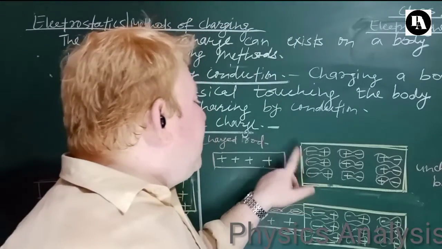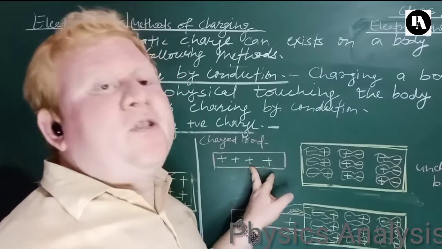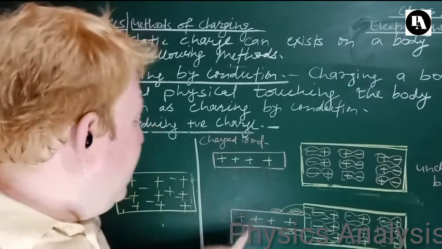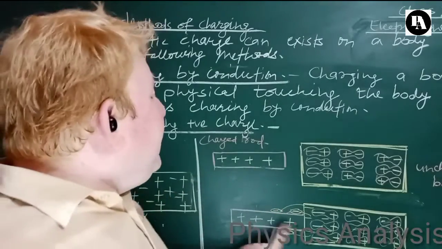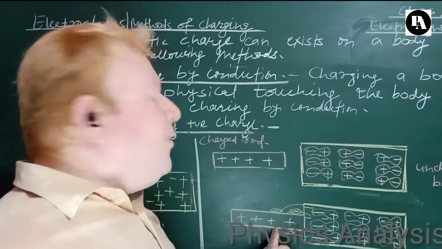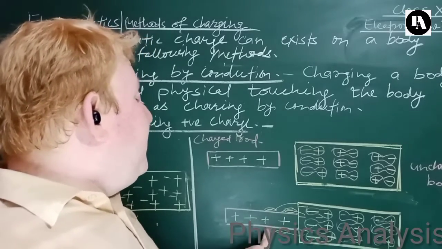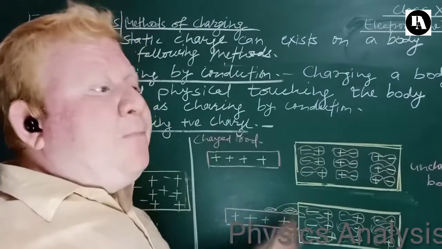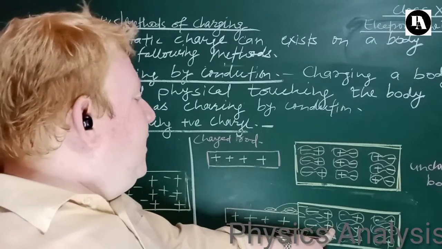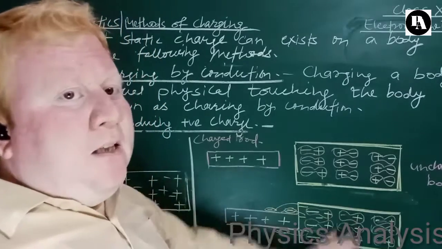We see that electrons are attracted toward this positive charge. Step 2, when this charged rod is touched, these electrons jump onto it and enter into it, which makes the rod less positively charged, and hence this uncharged body becomes positively charged.